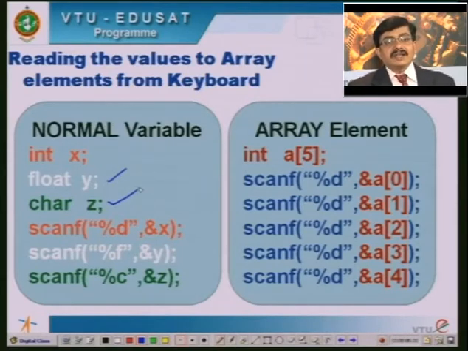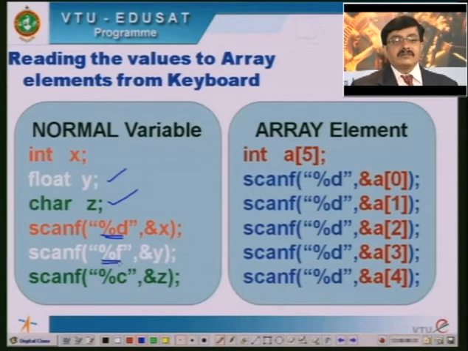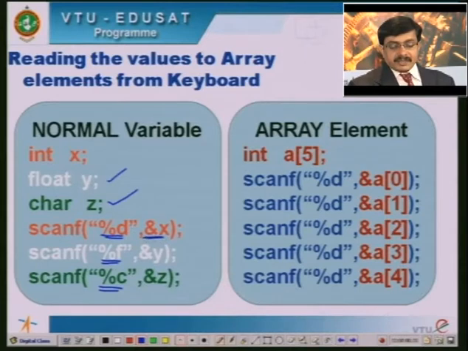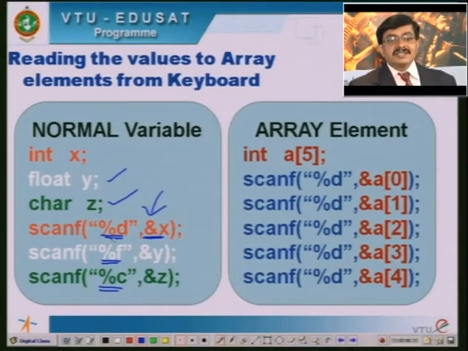If I want to read the data for x, y, z respectively through the keyboard, I will be using the scanf function, and here I use the format specifier %d. The %d corresponds to reading an integer element, the format specifier %f corresponds to reading a floating point element, and %c is the format specifier for a character. So when I use %d with this ampersand, I will be providing the address of x. x being a variable of type integer, I will be using %d there.